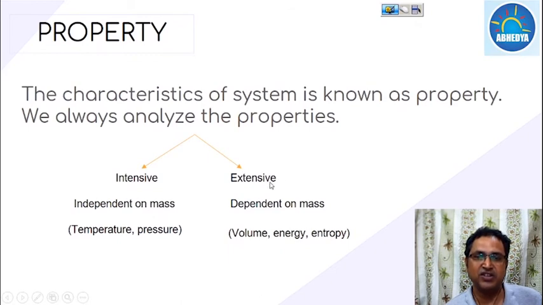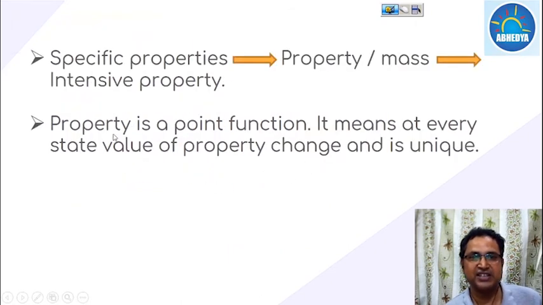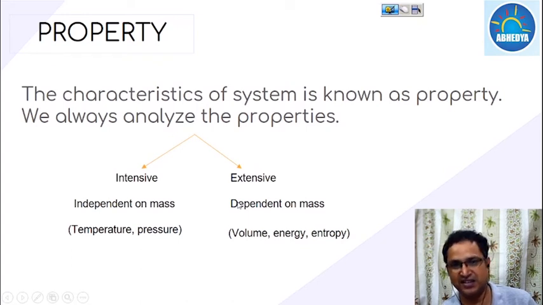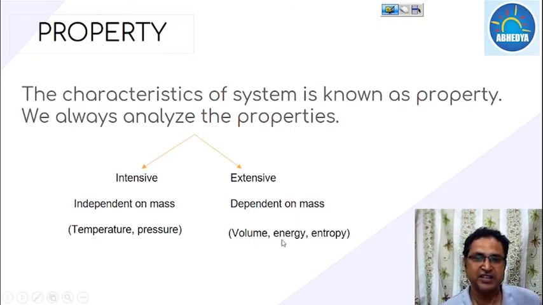The other one is extensive property, which depends on mass, like volume, energy, entropy. A larger system has larger volume, a smaller system has smaller volume. Similarly, a large ball has more energy compared to a small ball.